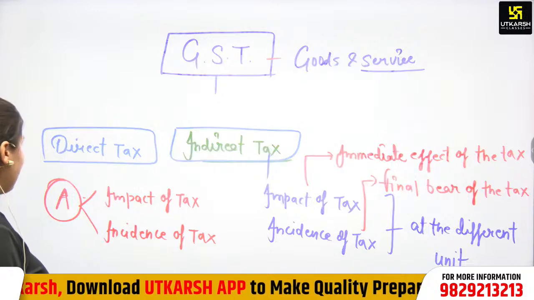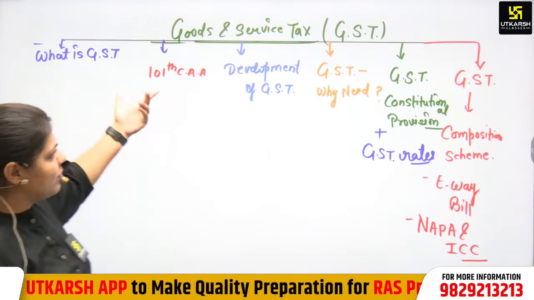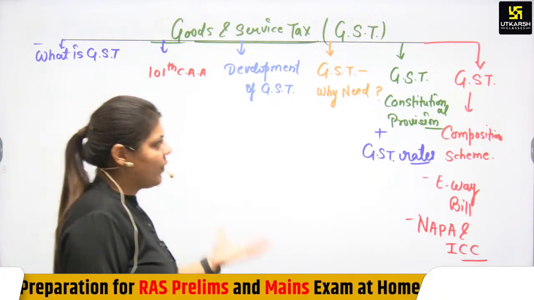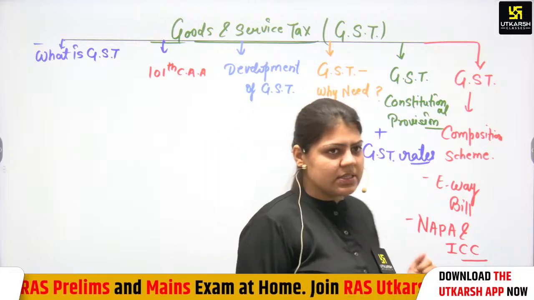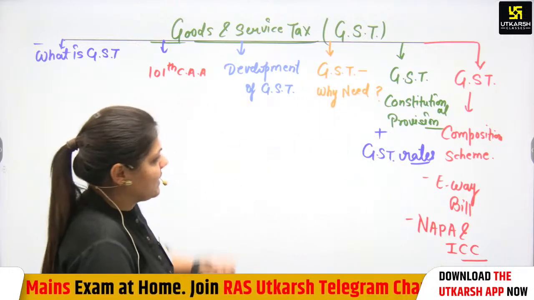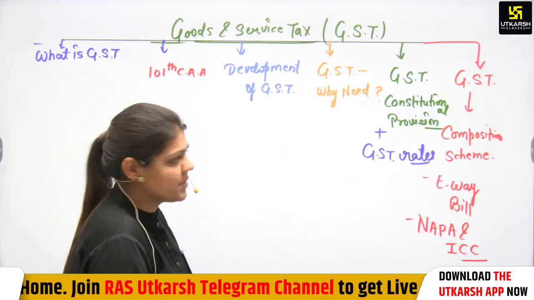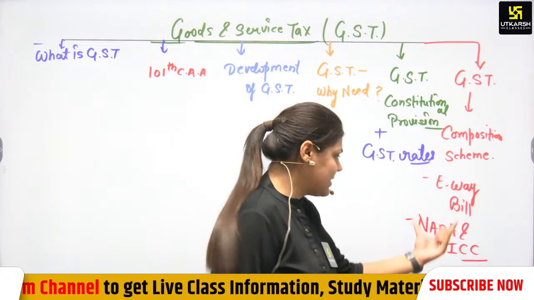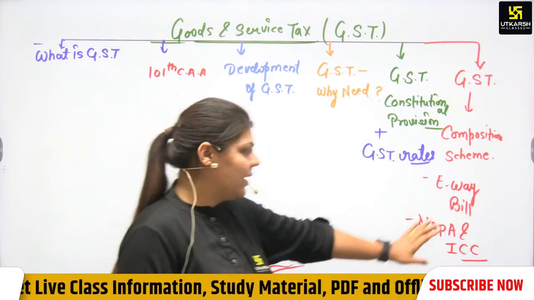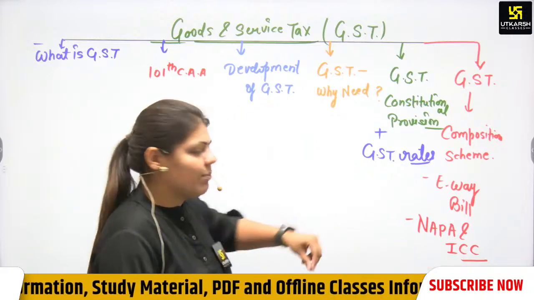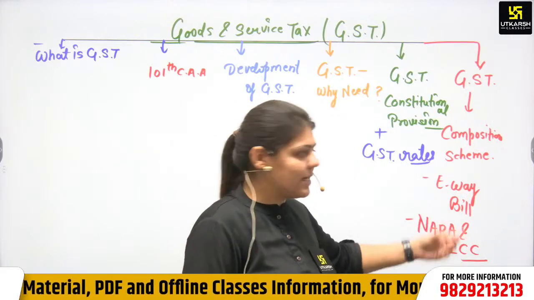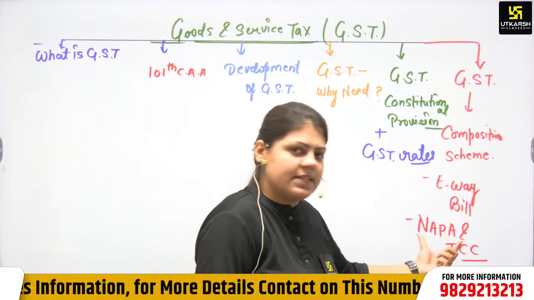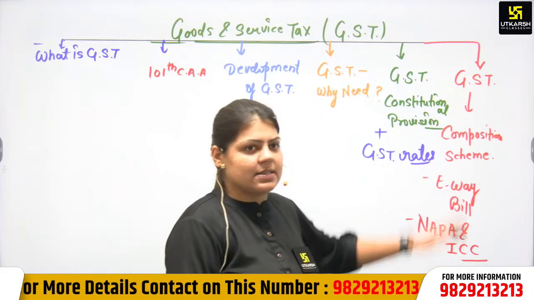Okay, we have a blueprint. What is GST? We have to discuss what is GST, the 101st Constitutional Amendment Act and development of GST, why we need GST, GST constitutional provisions, what article says, GST rates, GST composition scheme, e-way bill scheme, and NAPA, the National Anti-Profiteering Authority, and the Indian Competition Commission. In 2022, NAPA was abolished and in its place the ICC was established. We will discuss this.